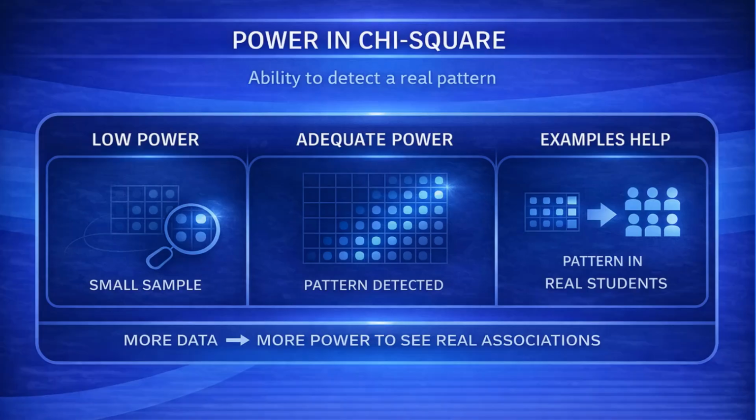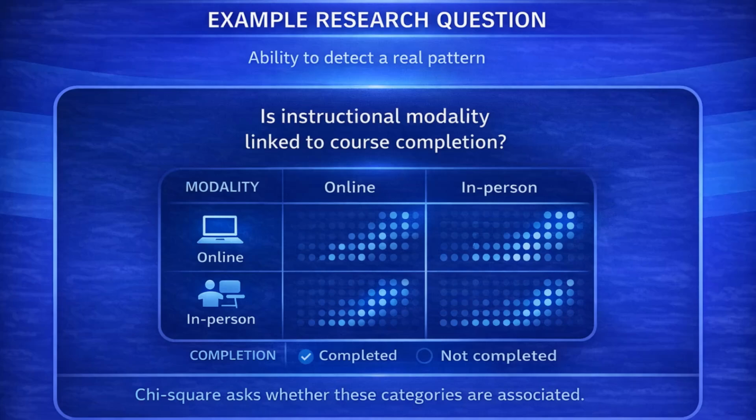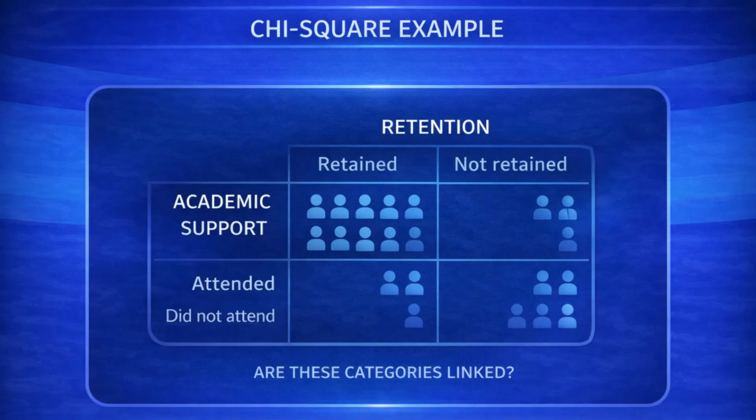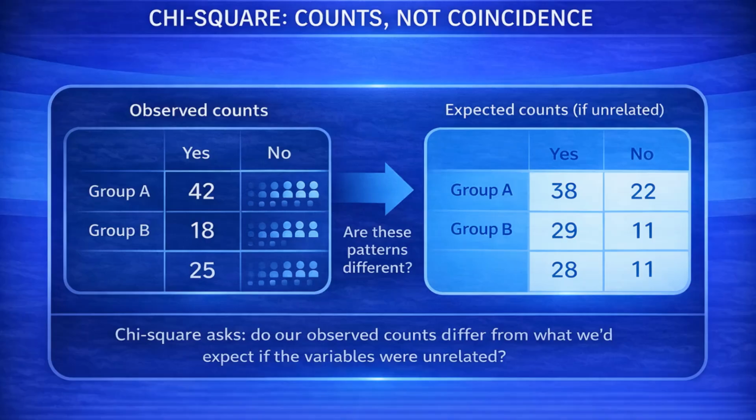Examples help ground this logic. One study might ask whether there is an association between instructional modality and course completion status. Another might examine whether there is an association between participation in academic support services and retention status. In both cases, individuals are counted into categories, and the analysis evaluates whether the observed pattern of counts differs from what would be expected if the variables were unrelated.